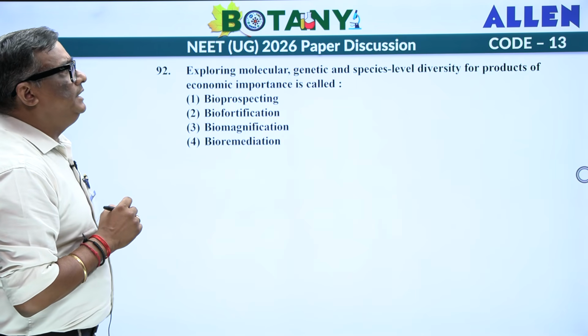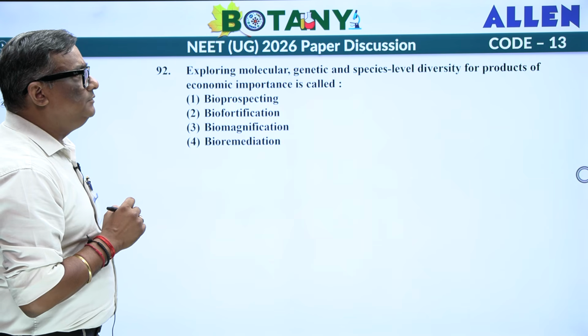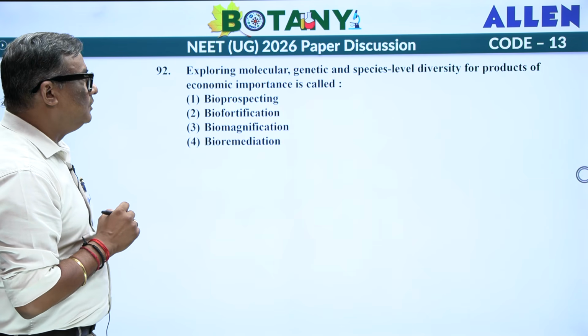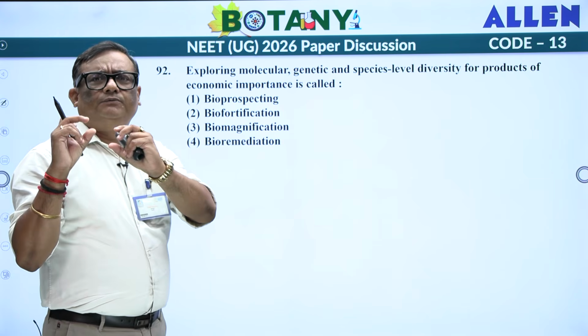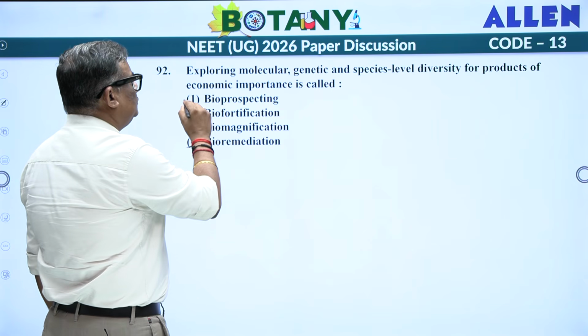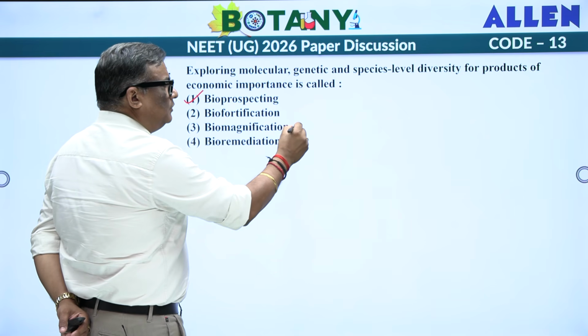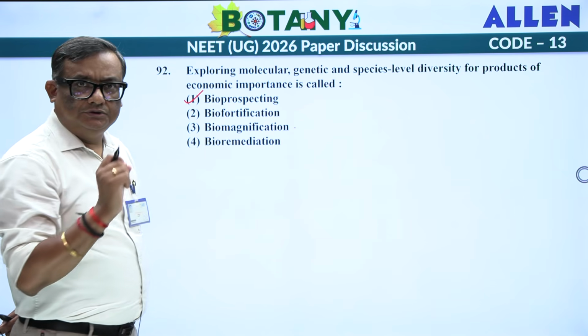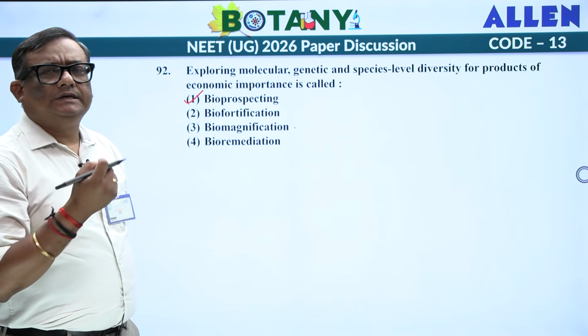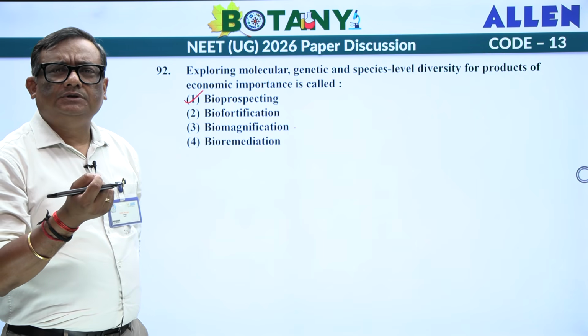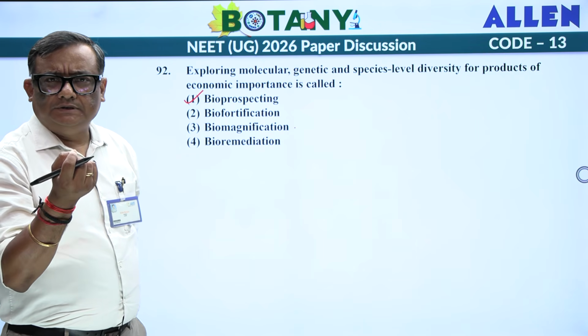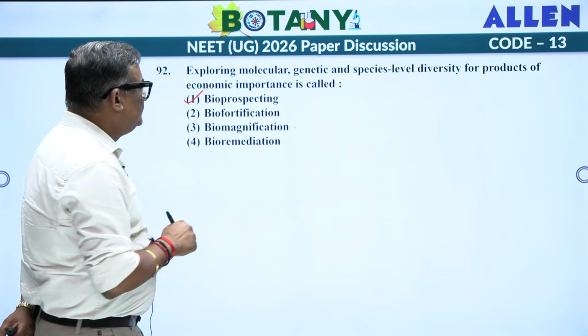Exploring molecular, genetic and species level diversity for products of economic importance is called. It's a direct statement from NCERT and the answer is bioprospecting. Biomagnification is a word normally we deal with in pollution. One of the classical examples is cadmium pollution in case of some fishes, Minamata disease.